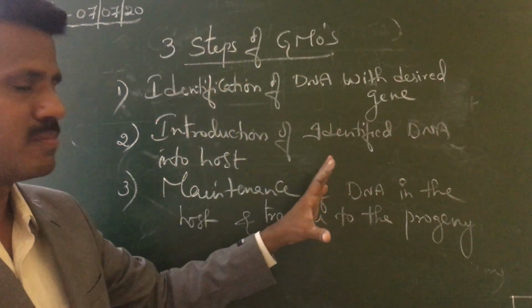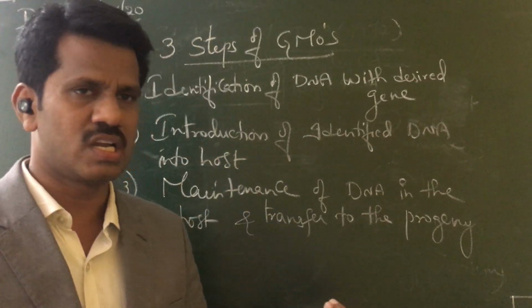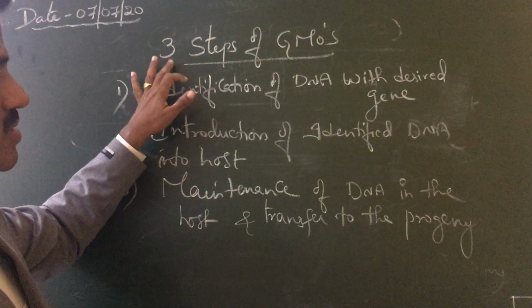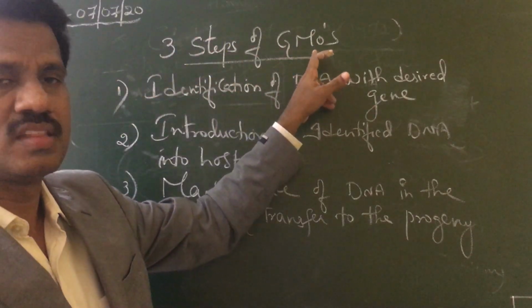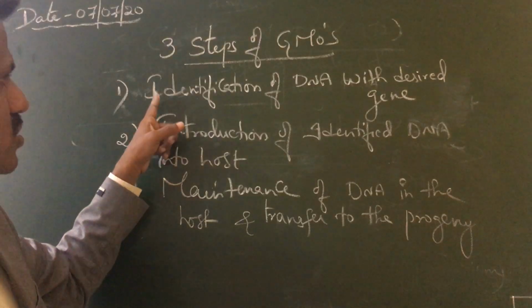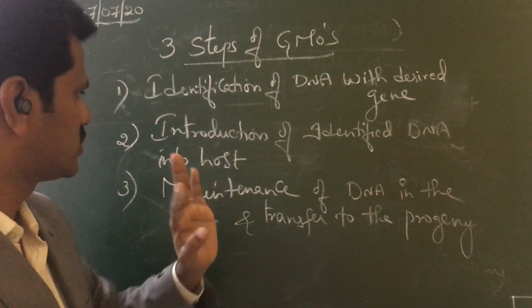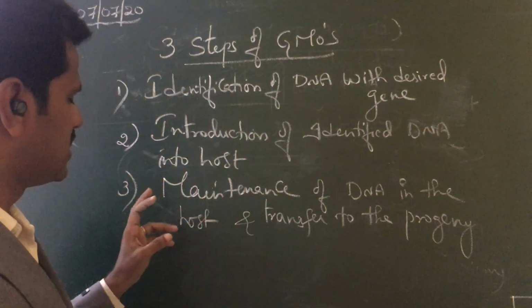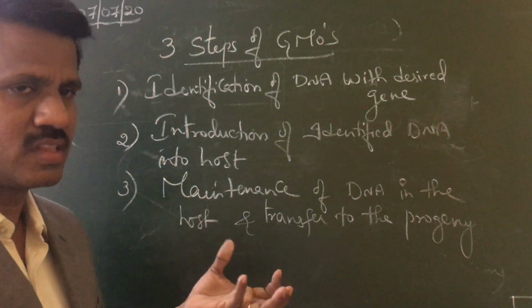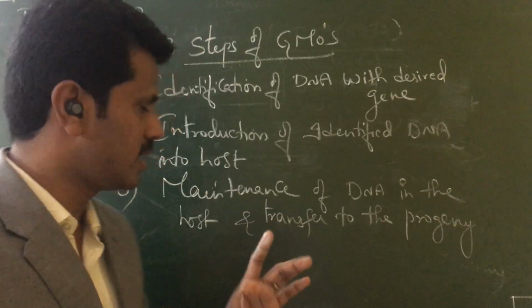So, shortly, these are the three steps to genetically modify organisms: first you have to identify the DNA, then you have to introduce it into the host, then you have to maintain your desired DNA in that host, by giving the culture medium or nutrient medium for the growth.